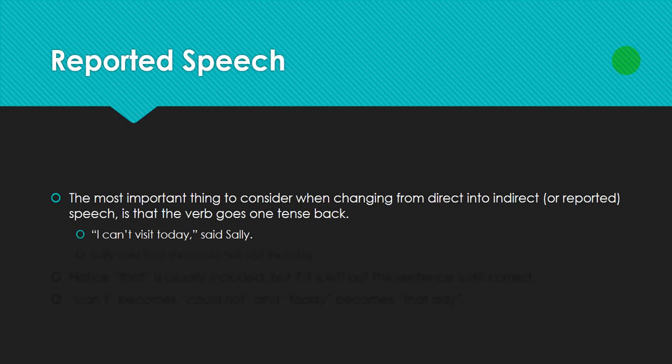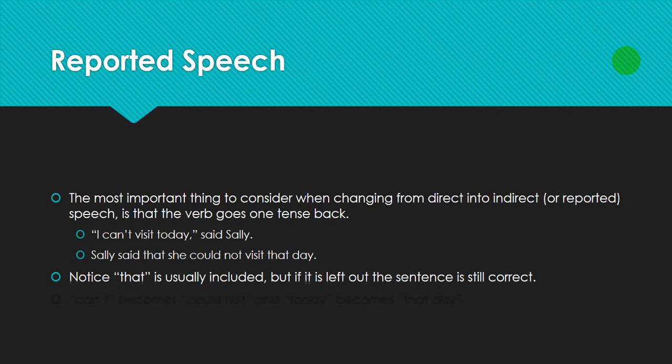"I can't visit today," said Sally. Sally said that she could not visit that day. Notice that "that" is usually included, but if it is left out, the sentence is still correct. So the first "that" in "Sally said that she could not visit that day" might not be there. It might read, "Sally said she could not visit that day," and that would still be fine. Can't becomes could not or couldn't, and today becomes that day.